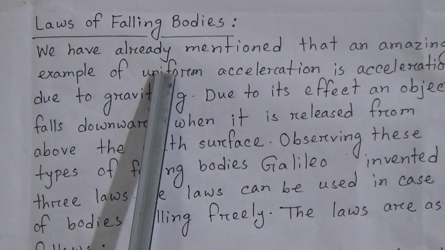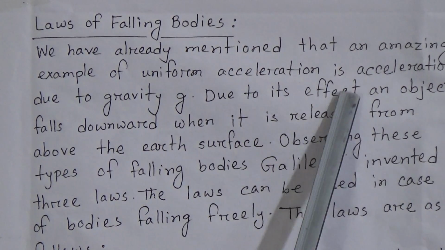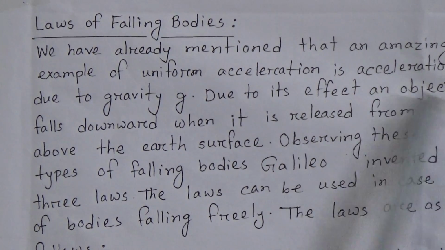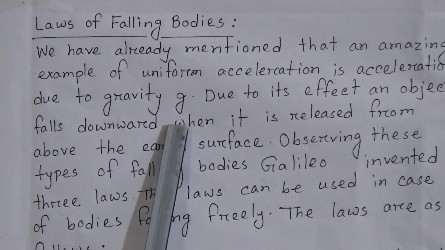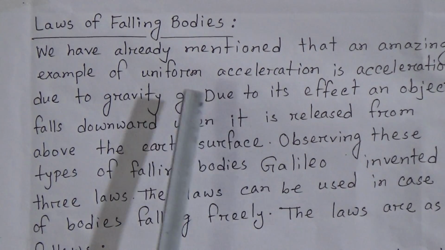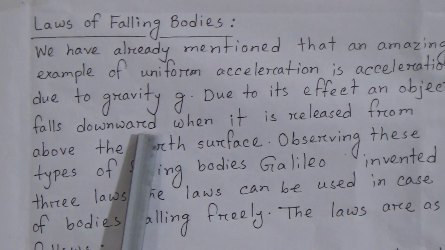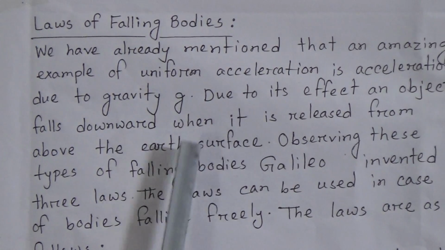We have already mentioned that an amazing example of uniform acceleration is acceleration due to gravity, g. The value of g is 9.8 meters per second squared.